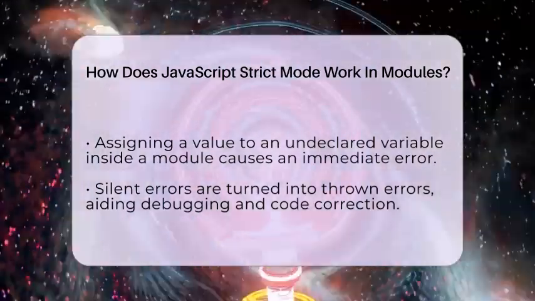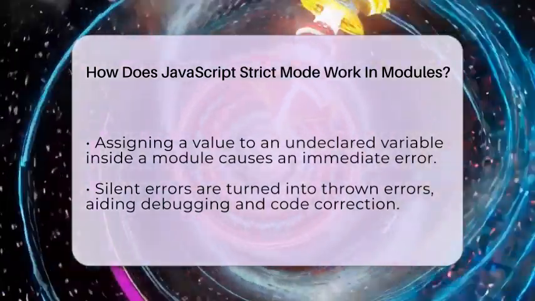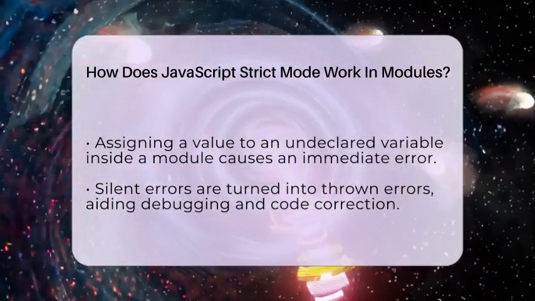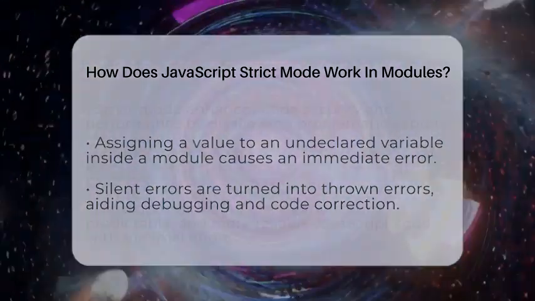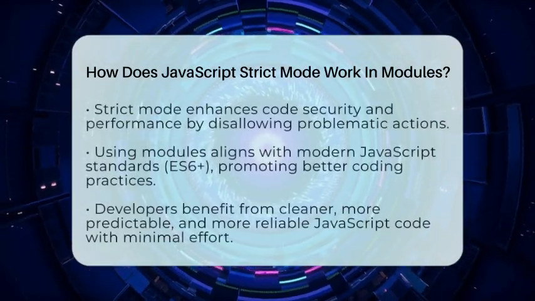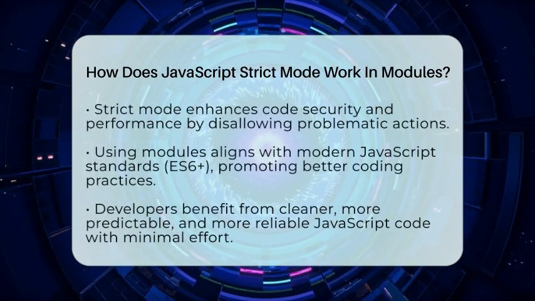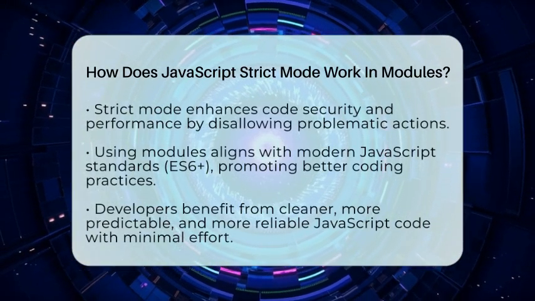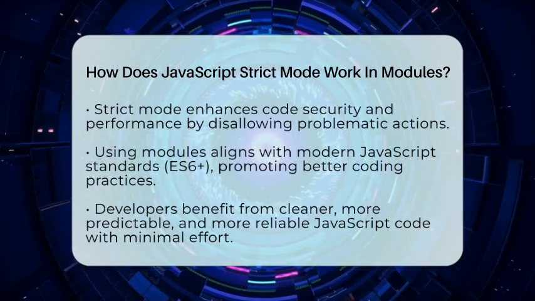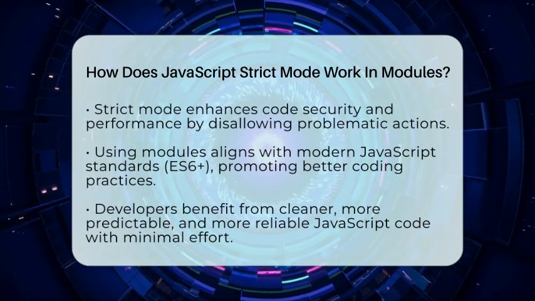Strict mode also turns silent errors into thrown errors. If you make a mistake, you will see an error message instead of the code just failing quietly. This makes debugging much easier. It also makes your code more secure and optimized because it disallows certain actions that could cause problems or security issues.